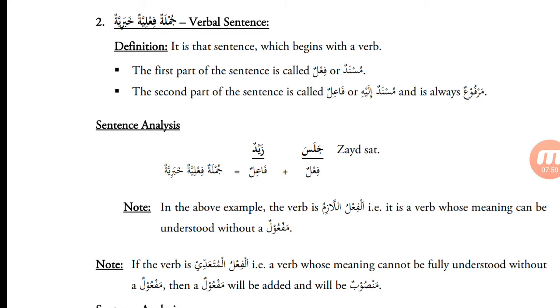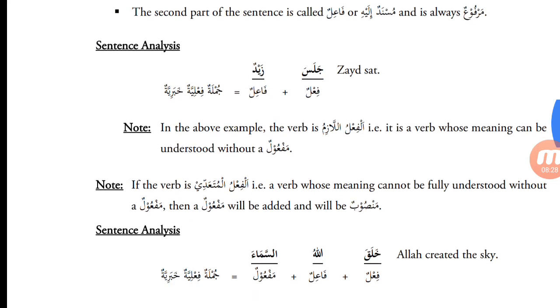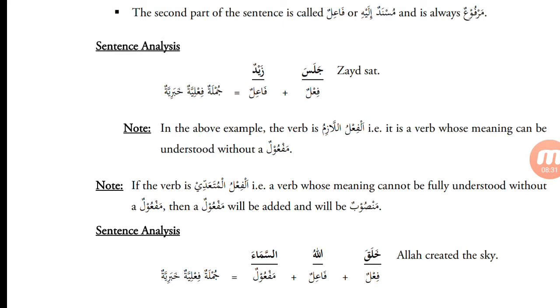But the jumla fi'liya begins with a fi'l. The jumla ismiya khabariyah has two parts, mubtada and khabar, but the jumla fi'liya begins with a fi'l. It doesn't begin with a mubtada. Okay? And if the fi'l comes in the jumla ismiya khabariyah, then it comes as a khabar or musnad. But there is no mubtada in the jumla fi'liya, verbal sentence. The second part of the sentence is called fa'il or musnadun ilayh, and it is always marfu'.